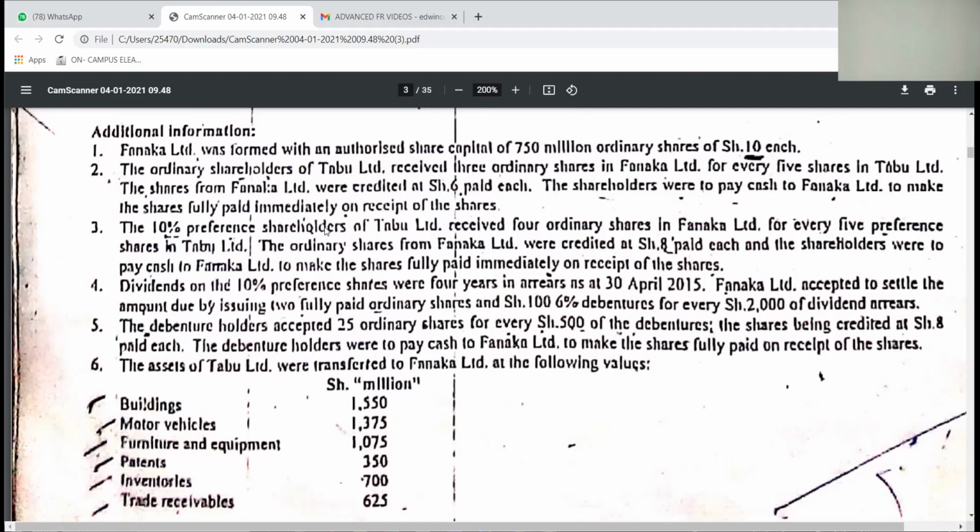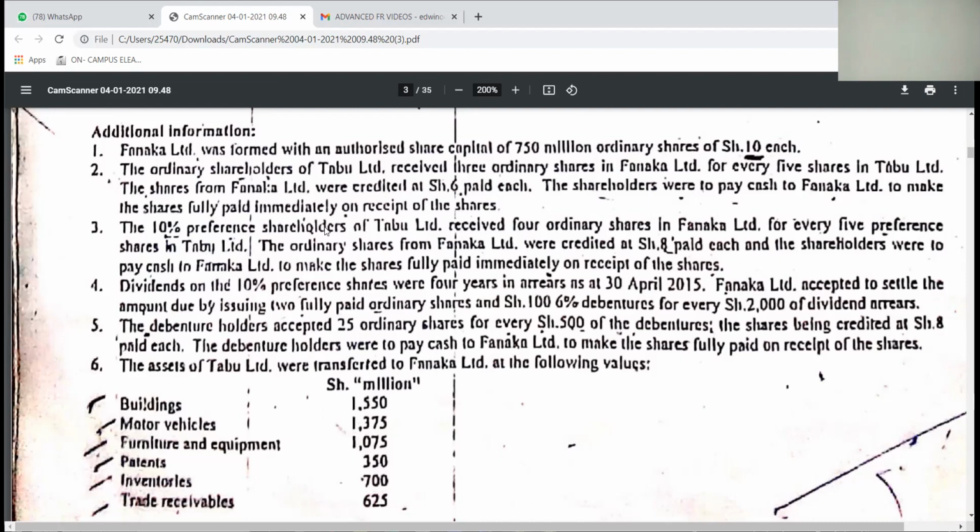So obviously the first thing we always do is the determination of purchase consideration. And this purchase consideration is concerning how the new company will be paying the providers of capital in the old company. That is what they have provided in the narration.